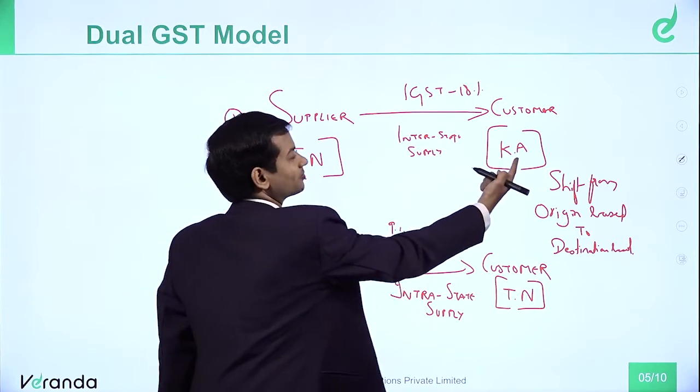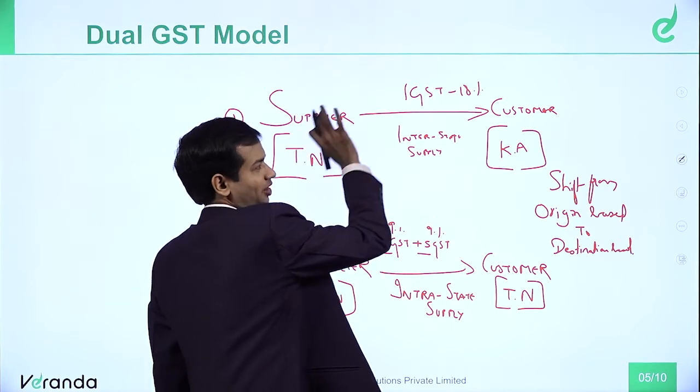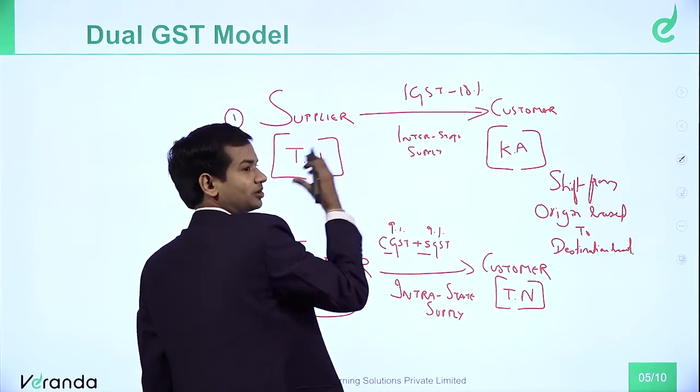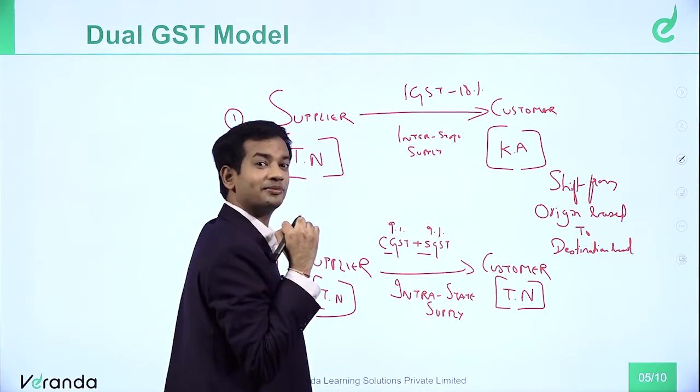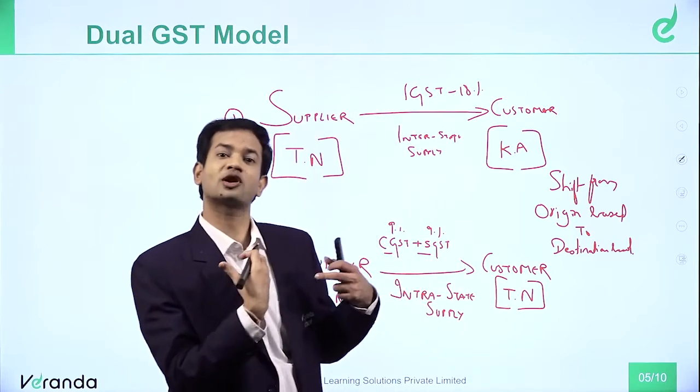When a supplier from Tamil Nadu is supplying goods to a customer in Karnataka, now Tamil Nadu is supplying goods to Karnataka. Now, let's say another example, some supplier in Karnataka is supplying goods to Tamil Nadu. What will happen? Revenue will come to the Tamil Nadu government because they are the consuming state. So either way, sometimes they will compromise revenue, sometimes they will get more revenue.